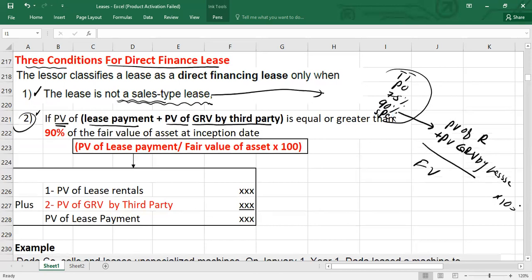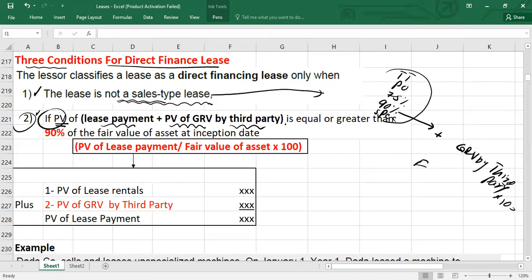But here, you have to take the present value of rentals, lease payments, and this value is the same, but this other part is going to change now. Here you have to take the present value of GRV by a third party, not by the lessee, guys.